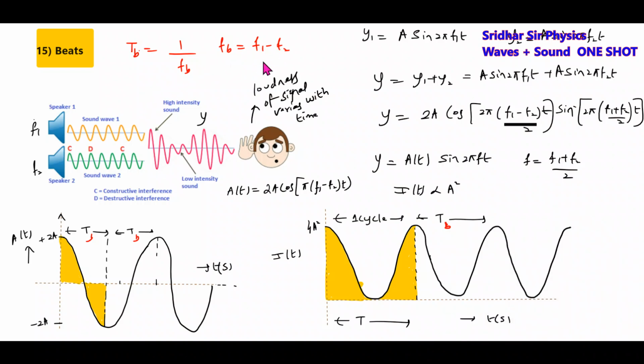So FB equal to F1 minus F2. This will become the beat frequency. The reciprocal of beat frequency will become the beat period. What is the beat period? The time taken for the intensity variation to complete one cycle is called the beat period.